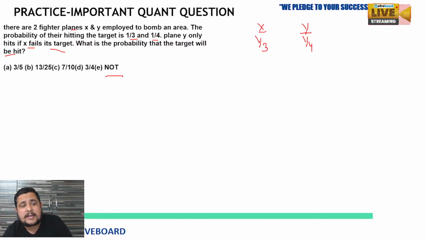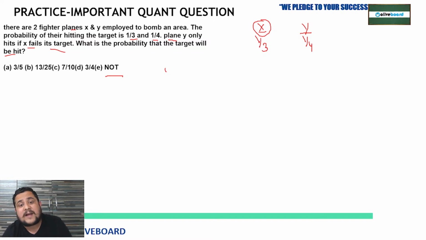Now, what are they asking? What is the probability that the target will be hit? It doesn't matter whether X hits it or Y. Are you getting my point? And one more case is given: plane Y only hits if X fails its target. What if X fails its target? So you have to keep this thing also in your mind.